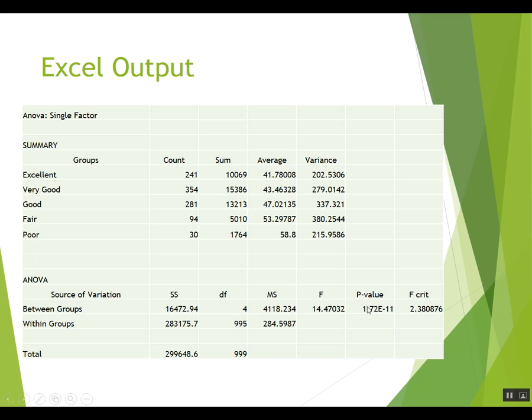And of course, what that tells us is that if these populations all have the same average, then it would be almost impossible to get sample means that were this far apart. Almost impossible. One in 10 billion, or maybe it's 100 billion. One in about 170 billion. Very, very tiny chance. So that tells us that we're going to reject the null hypothesis and conclude that the populations do not all have the same mean. That people in excellent health, very good, good, fair, and poor health do not all have the same average age. So that's how ANOVA is done.